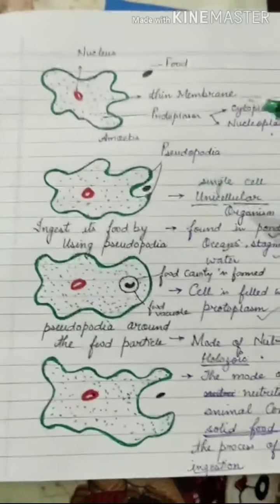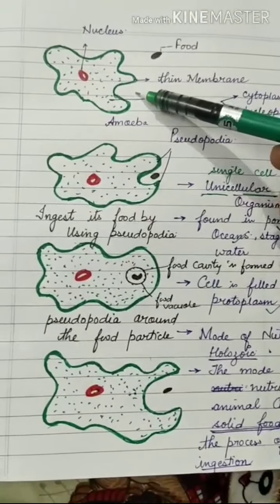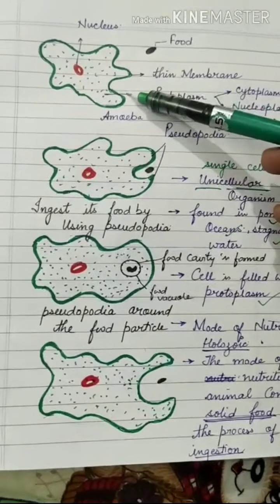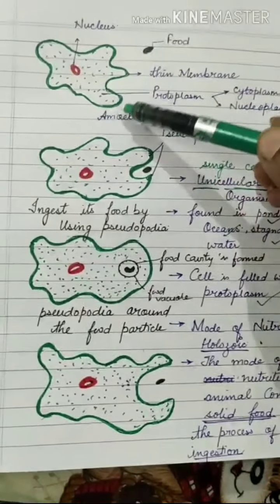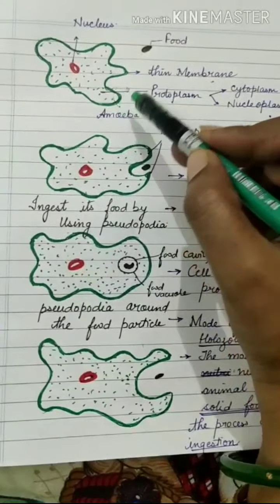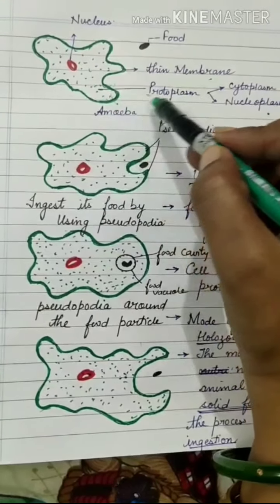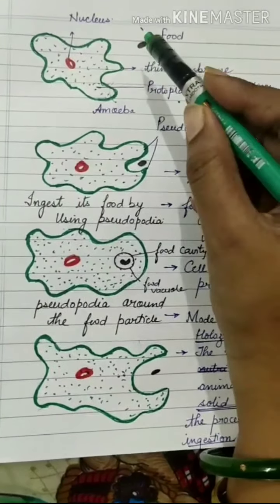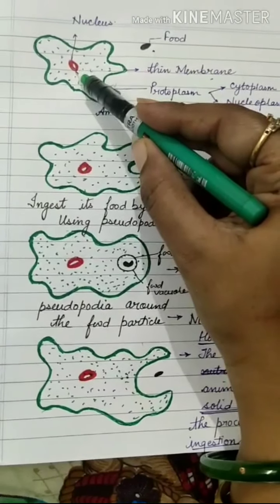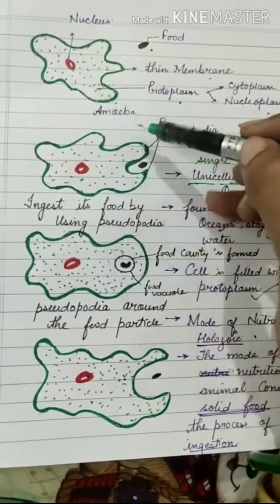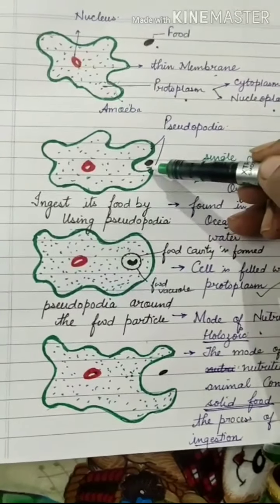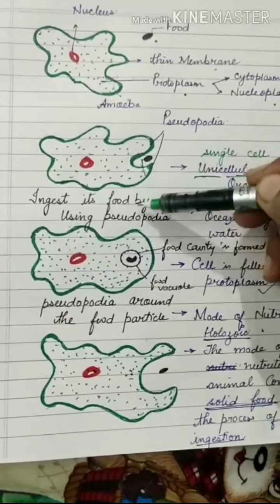Here I am trying to show how food is taken in with the help of this diagram. Here it is the amoeba. This is the thin cell membrane. Inside it, the dots I made here are protoplasm. There is a food particle lying here, and this red dot is the nucleus. What happens when the amoeba wants to ingest its food?